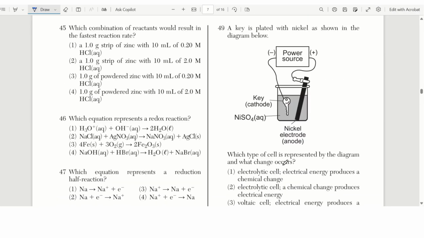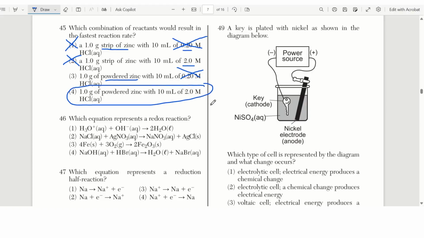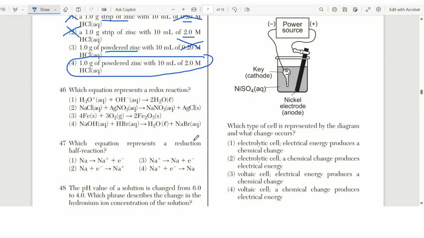Number 45. Which combination of reactants would result in the fastest reaction rate? Well, first I can either have a strip of zinc or powdered zinc. Which one reacts faster? Powdered, because it has a greater surface area. Now, the other thing I could have is a 2 molar or a 0.2 molar. Which one would react faster? The 2 molar, because the 0.2 has a lower concentration. So powdered zinc with the higher concentration would react the fastest.